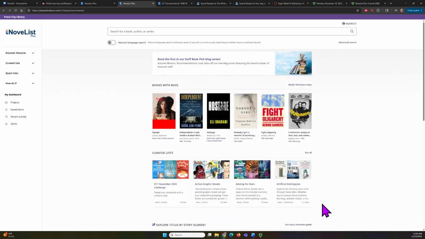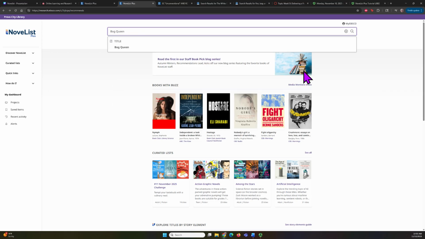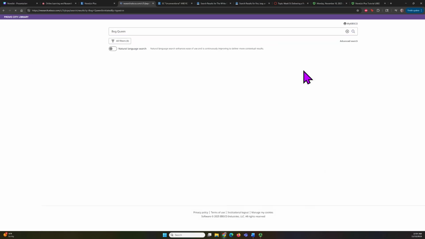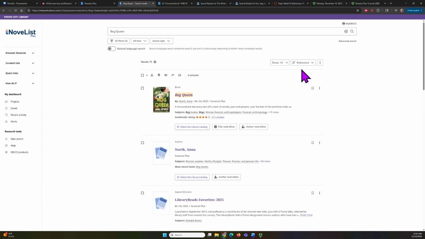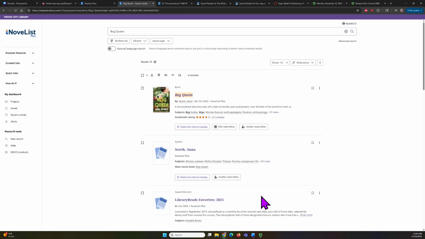So I wanted to show you a way to find a read-alike based off of a book that you previously read and loved. So here's our basic search bar, and if we click up here, we could type the title of a book or an author that we loved. I recently read Bog Queen and really enjoyed it, and I want to find read-alikes that are similar to Bog Queen. So when I do the search, the first thing that pops up here is the book that I was looking for. It also pops up with the author, Anna North, and a list that the book was on. It was featured on Library Reads Favorites of 2025, and I could also browse that book. There are links everywhere to click and find books.